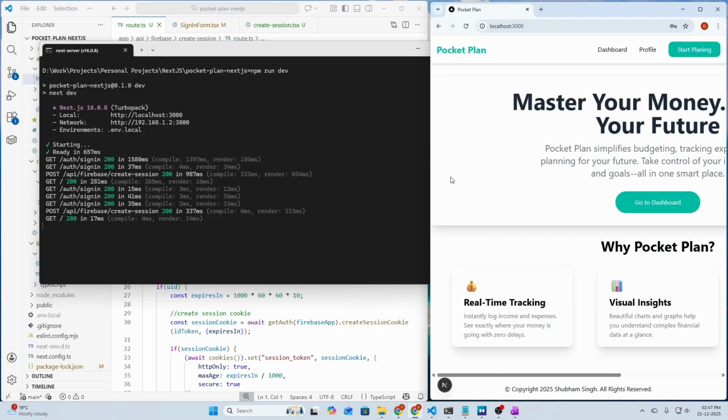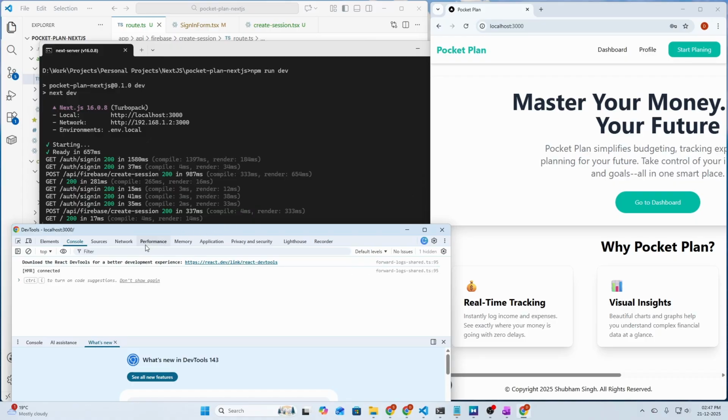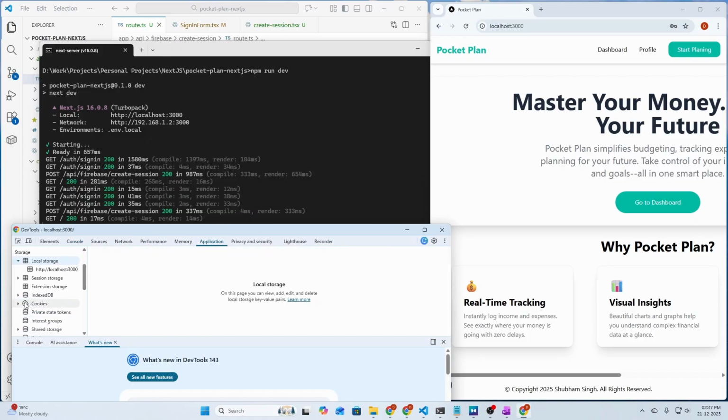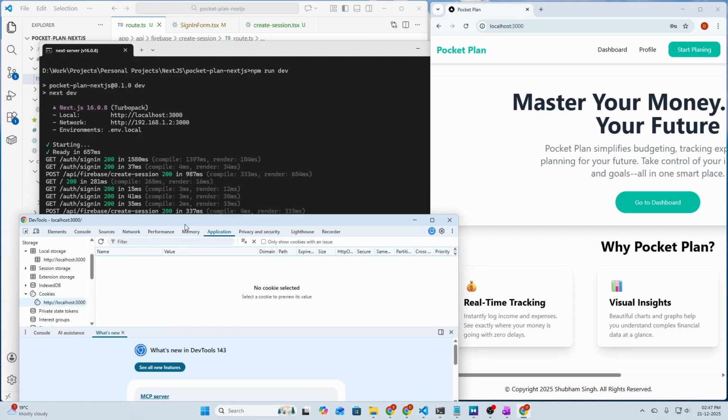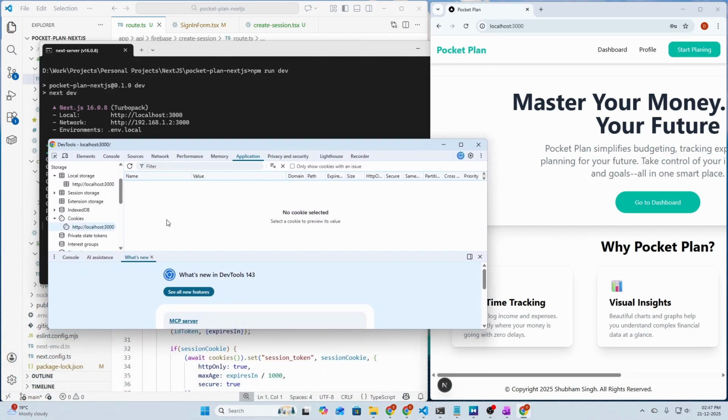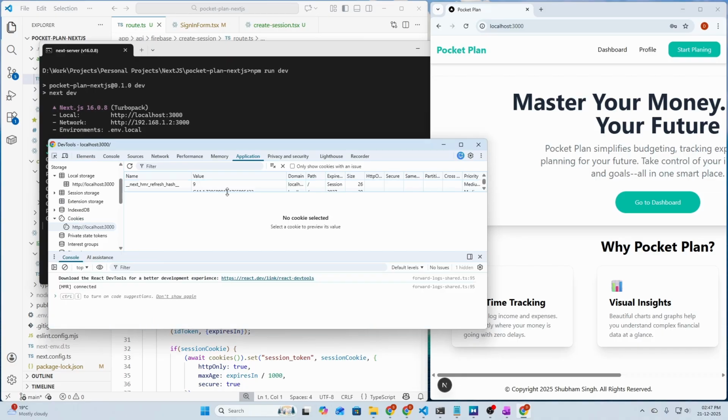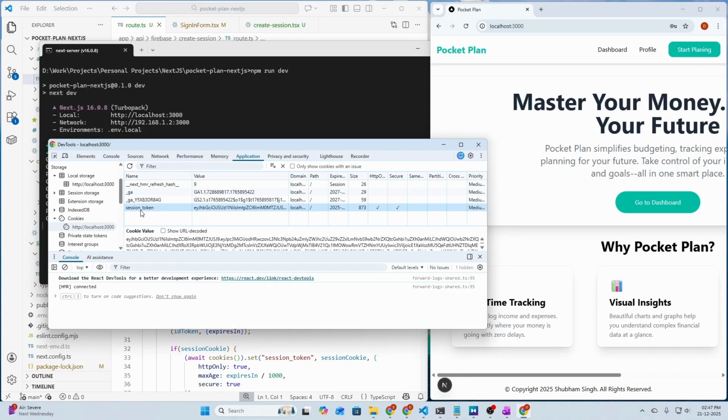So let's verify the session cookie by opening the developer tools with the F12 key, going to Application and then Cookies, and localhost:3000. Actually we don't see any cookies here, or actually the cookies are hidden here. So we have the session token here that verifies we are successful in creating the session token and session for our user.